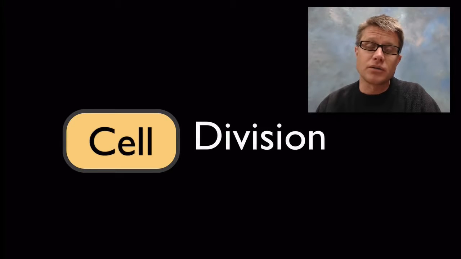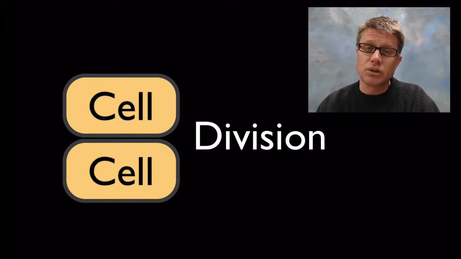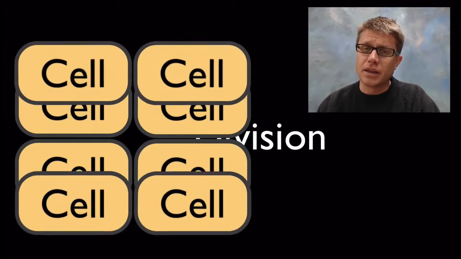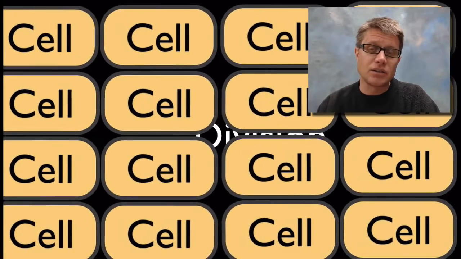And so how does that work? It's through a process called cell division. This is going to occur in all cells, both prokaryotic like bacteria and eukaryotic like you. And through cell division, one cell can become 2, which can quickly become 4, and then 8, and then 16, and so we get exponential growth in cells.